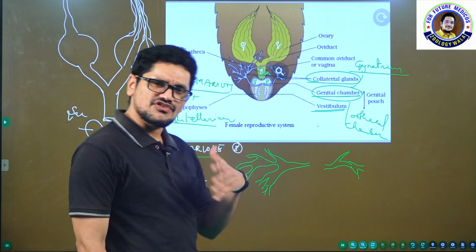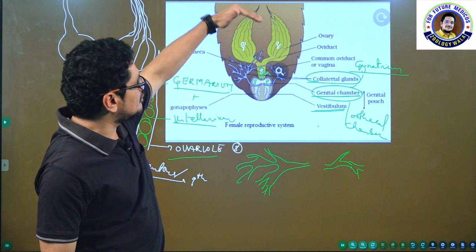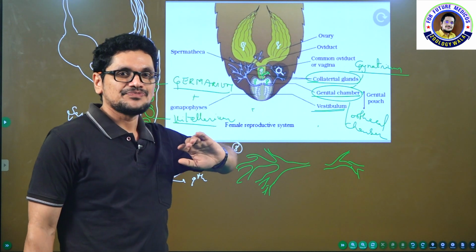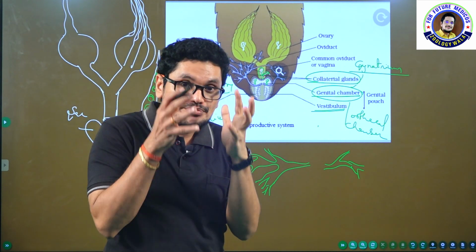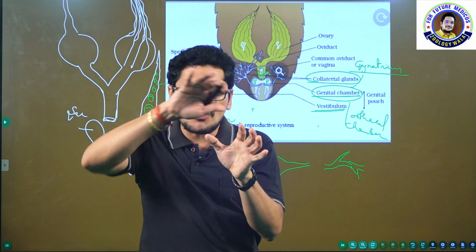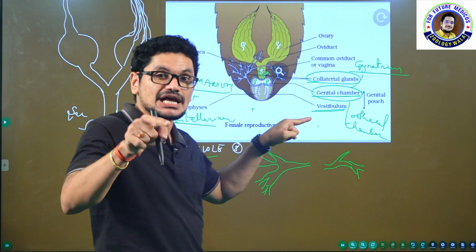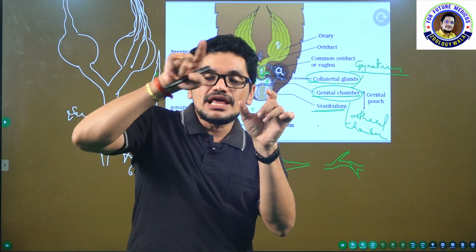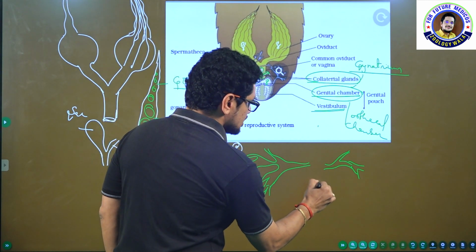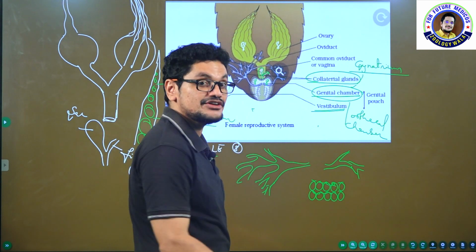What is the function of this collateral gland? I will tell. I told you that here 8 eggs will come from this side, 8 eggs will come from this side. So those eggs should be protected by one case, one egg case. Who is going to form the layer around the eggs? These collateral glands are going to form the layer around the eggs. Okay, imagine here eggs are present: 1, 2, 3, 4, 5, 6, 7, 8, 9, 10, 11, 12, 13, 14, 15, 16.